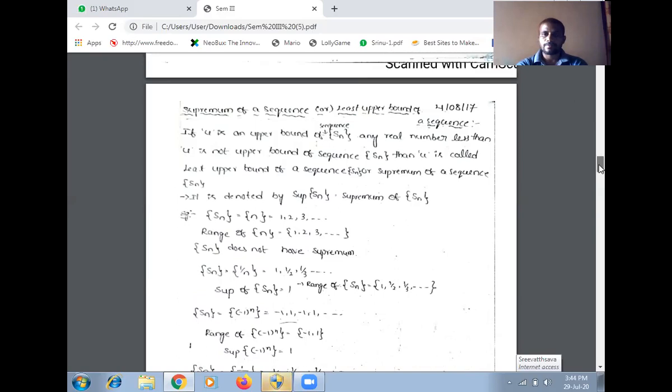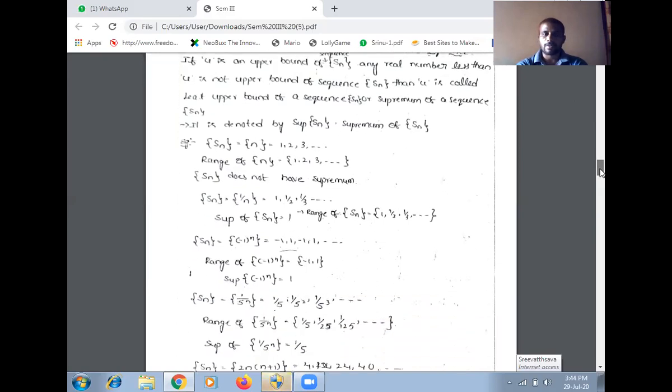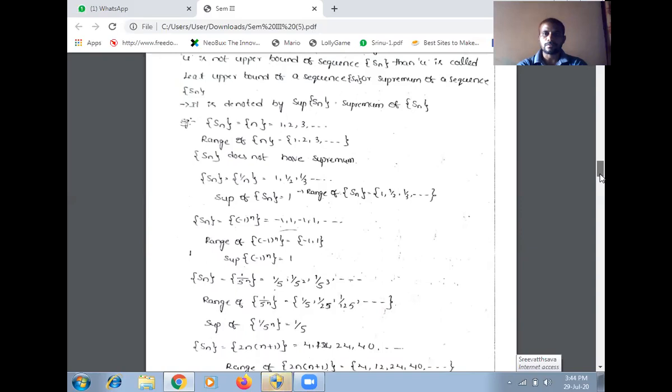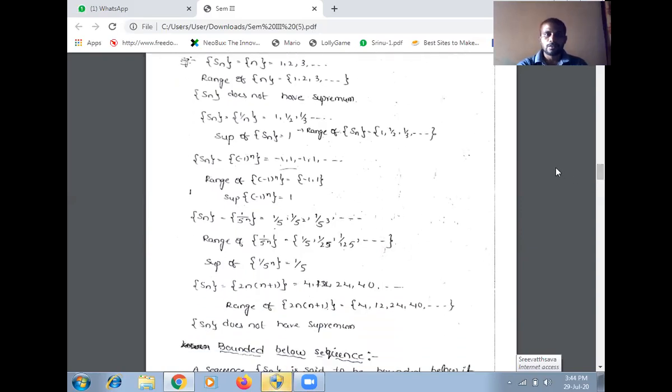Another example here: the supremum of Sn equal to 1 by 5 to the power of n. Giving the values n equal to 1, 2, 3, 4, we get 1 by 5, 1 by 5 square, 1 by 5 cube, that means 1 by 25, 1 by 125. So what is this sequence? It is a decreasing sequence.